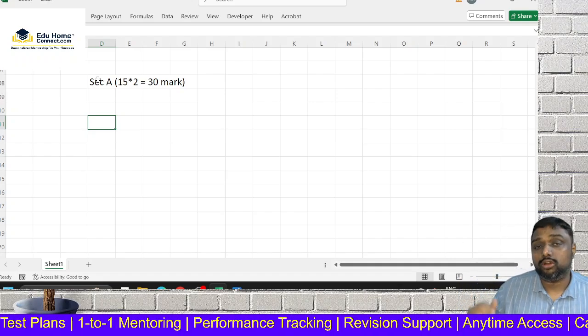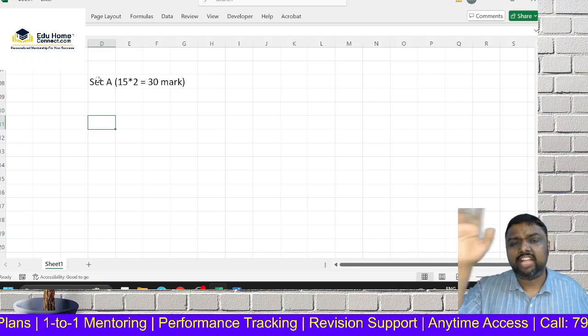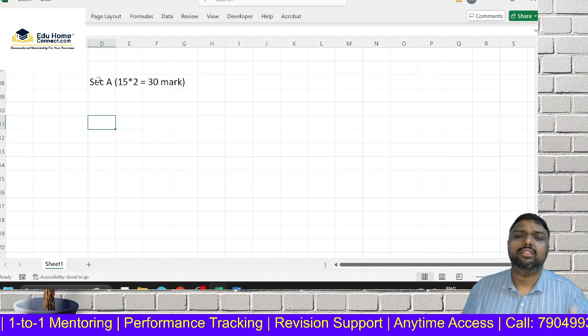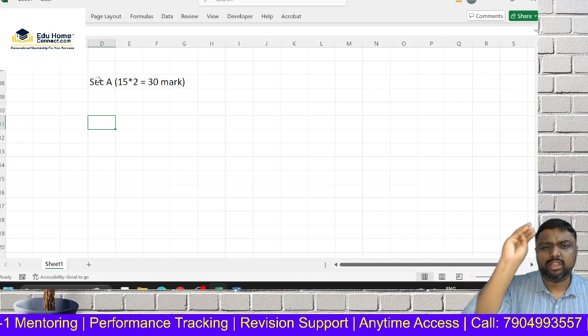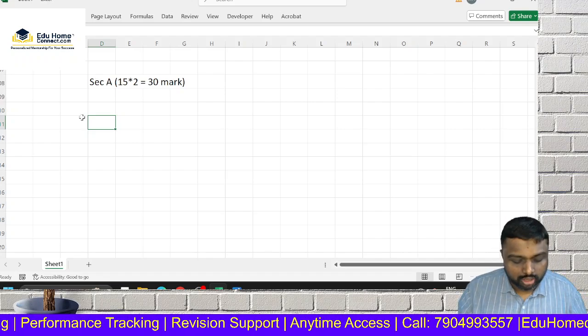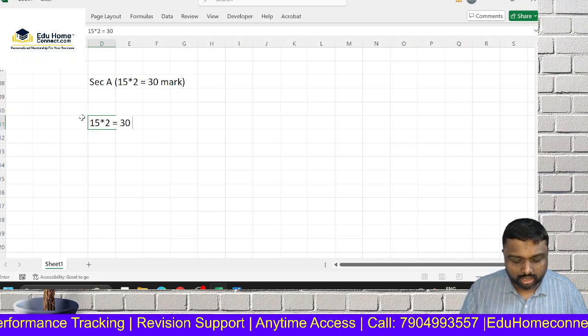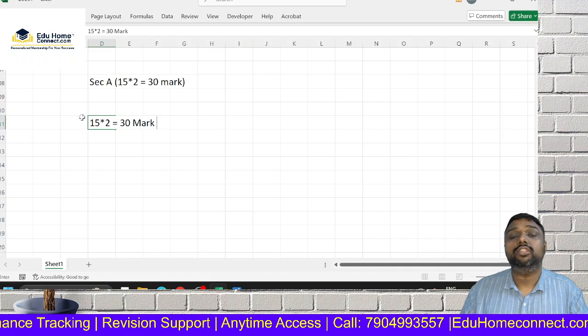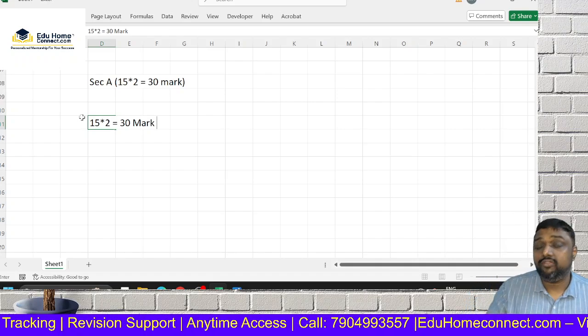Some theory questions are in Section B. If you write correctly as per your ICMA material, 7 marks, they will give you 4 marks only because the examiner may not give full marks. But when it comes to MCQ, no one can reduce your mark. So if you are able to crack 15, 20, 30 marks, then the rest of the things only we have to look into. No one can reduce the mark.